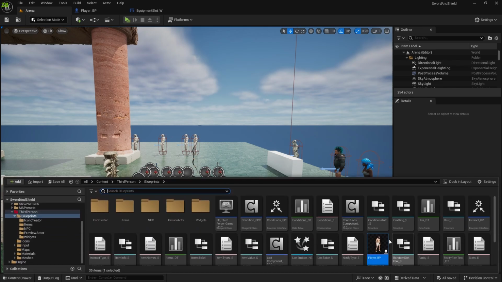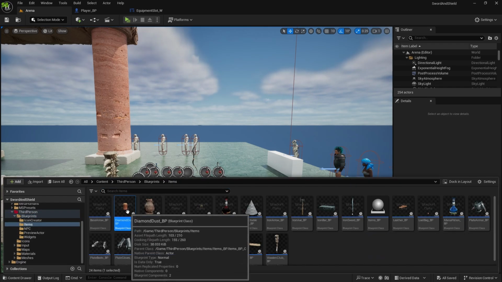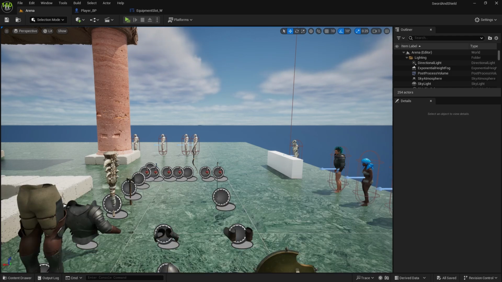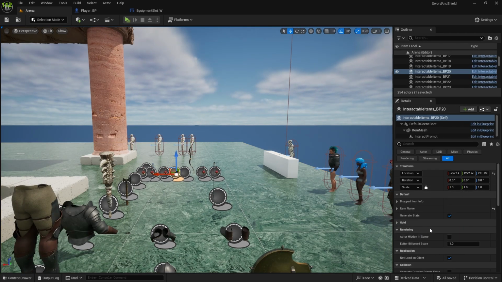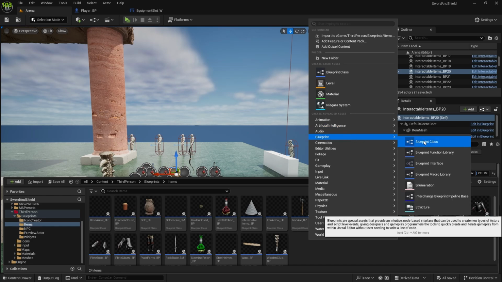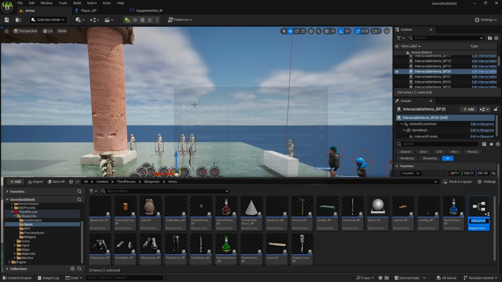And now for the chest, what I want to do is create a completely new blueprint, because I don't want to have children of any of these, because most of the items already have some exposed variables that we can't really hide. And also I want to create completely different functionality. So let's right click, go to blueprints, create new blueprint class, and this will be actor. I'll name this chest underscore BP.